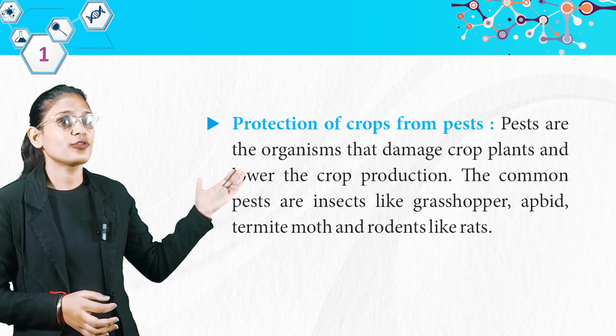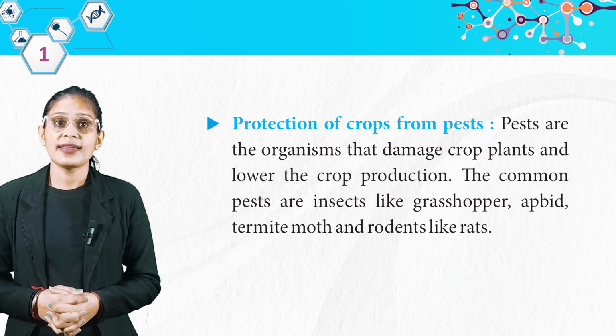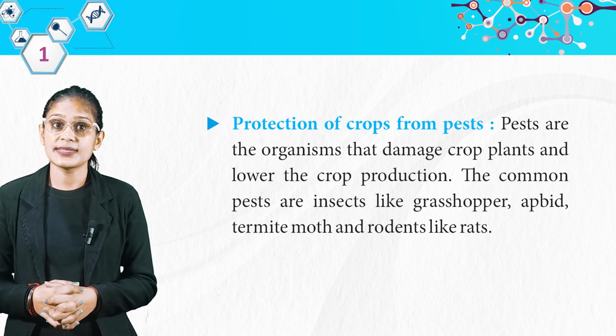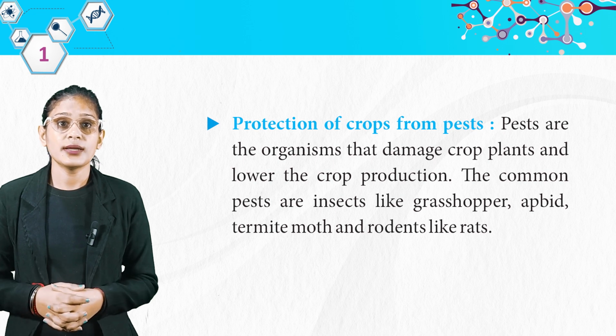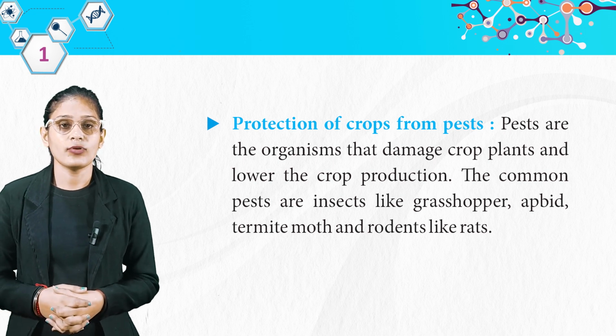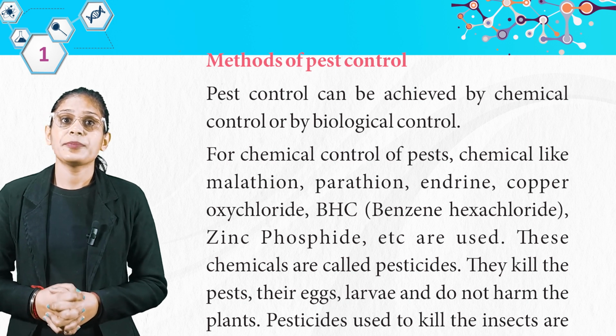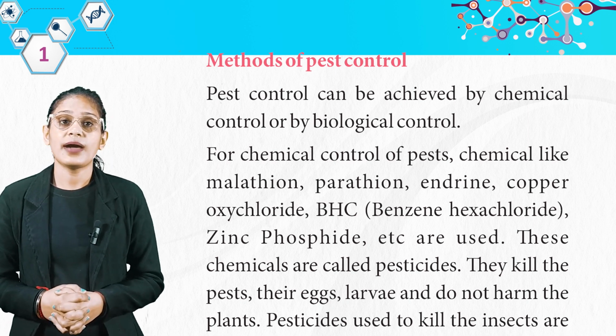Now protection of crop from pests. Pests are the organisms that damage crop plants and lower the crop production. The common pests are insects like grasshopper, aphid, termite, moth, and rodents like rat. Now we have methods of pest control. Pest control can be achieved by chemical control or by biological control.